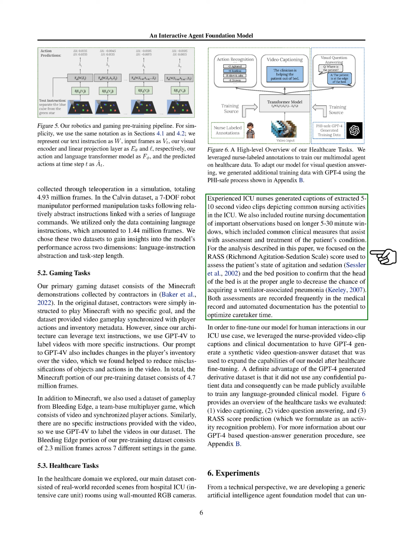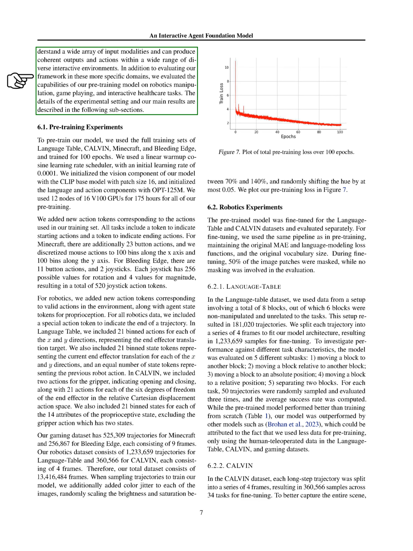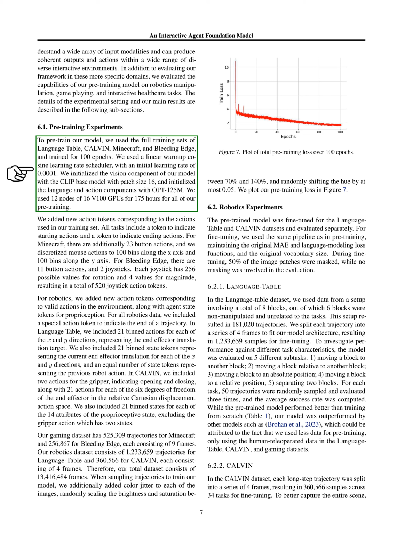For more technical details, we're working on a general-purpose AI model that can process various types of input and respond appropriately in many different situations. We tested our model not just in healthcare, but also in robotics, gaming, and other interactive tasks. To get our model ready, we trained it on complete datasets from Language Table, Calvin, Minecraft, and Bleeding Edge for 100 cycles.